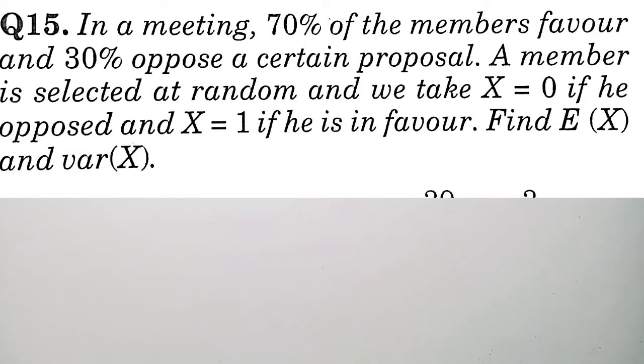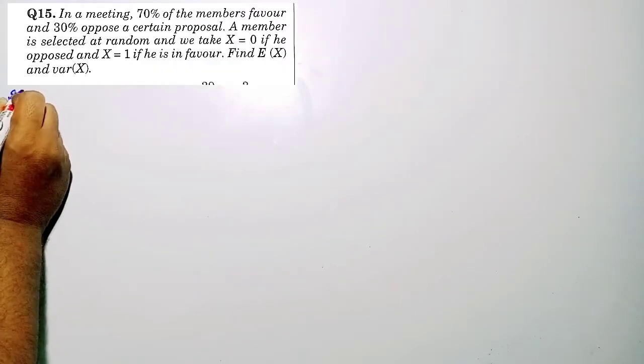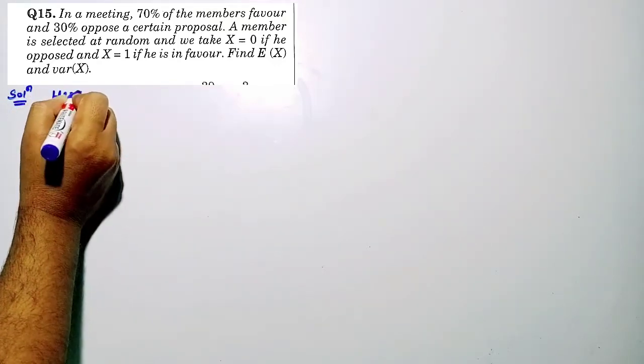In this, first of all you will have to understand the question. There is some proposal, 70% favor, 30% oppose. For who opposes, we have to take x is equal to 0, and who favors, we have to take x is equal to 1. Right? So let us see the solution.